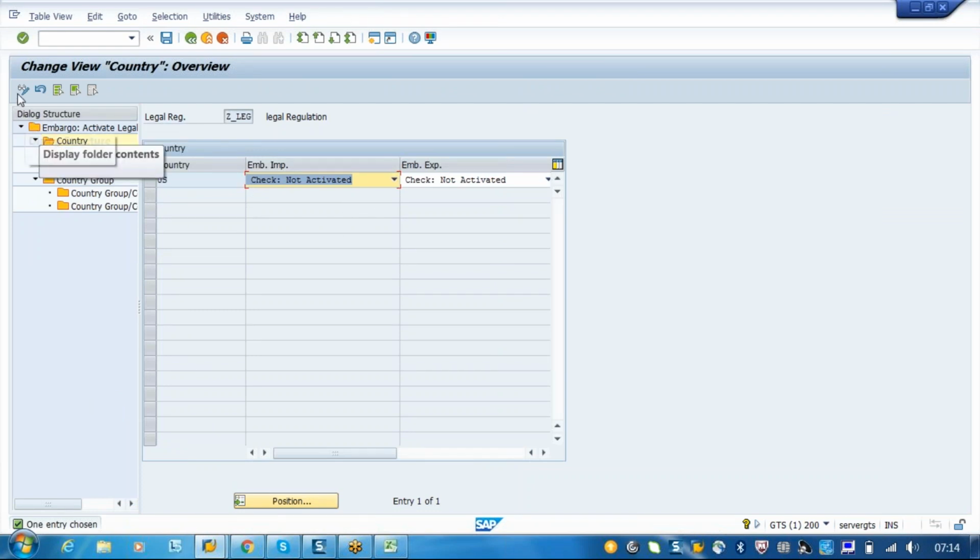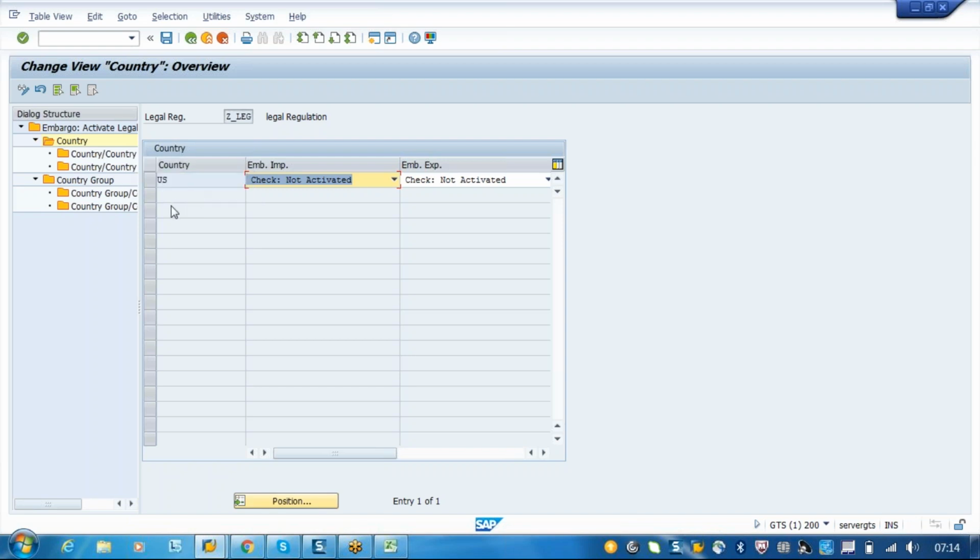So if you see here, there are no new entries. It's always display or change. If you want to assign any country here, it is not possible at application area level. So again, you have to assign this at the legal general setting level, and then come here. See here, last time we assigned Germany, but here it is not visible, right? Because we have not saved there.